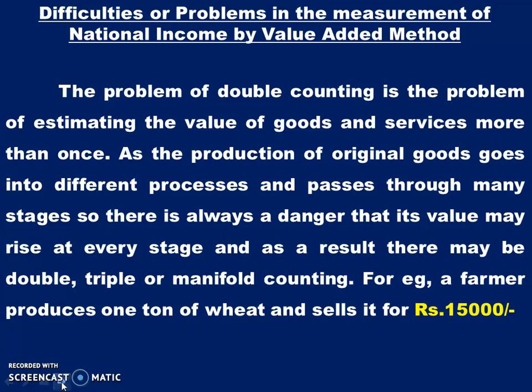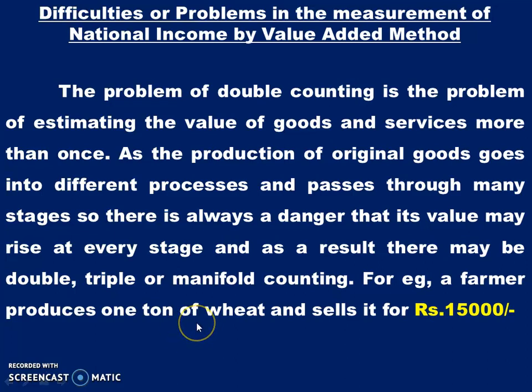So, difficulties or problems in the measurement of national income by the value added method. There arises a problem that we are going to study. The problem of double counting is the problem of estimating the value of goods and services more than once. As the production of original goods goes into different processes and passes through many stages, there is always a danger that its value may rise at every stage, and as a result there may be double or triple or